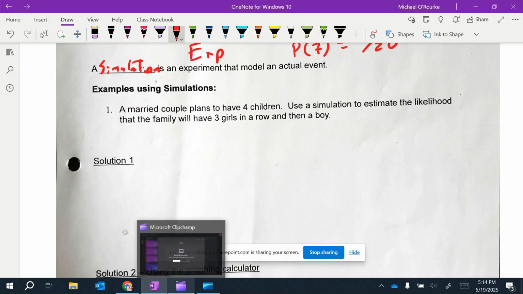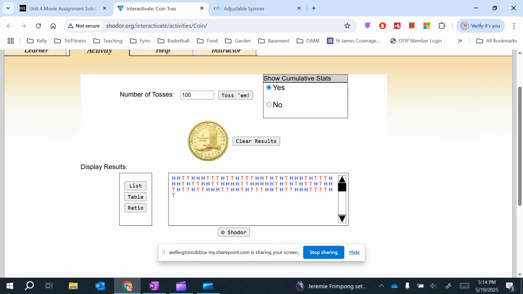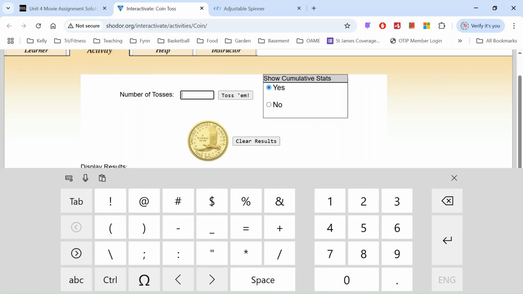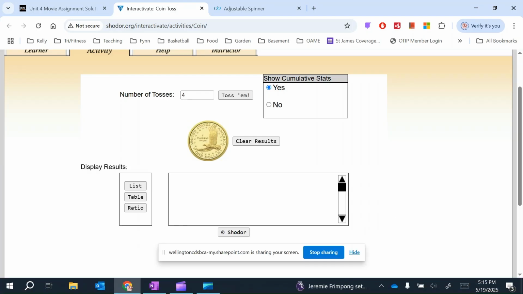All right, so let's use the coin tosser. We're going to go 3 reps. How many kids do we want? We want 4 kids. We're going to go 4. And let's say heads are girls, tails are boys. So we could do an experiment here. Oh, heads are girls. So we got boy, girl, boy, girl. We toss it again. And see, we could do this 20 times.